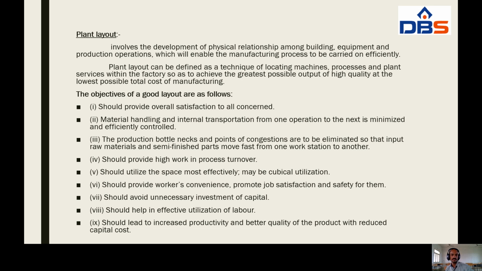And the next, should help in effective utilization of labor. And the next one, should lead to increased productivity and better quality of the product with reduced capital cost. These are the objectives of plant layout.